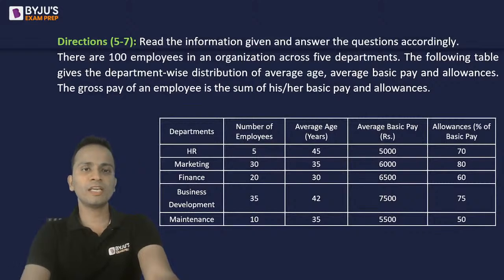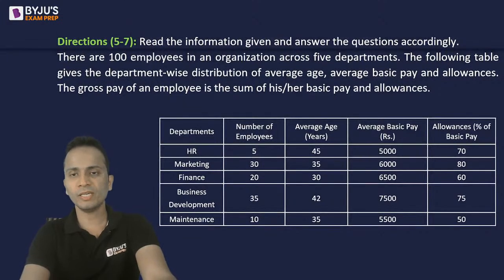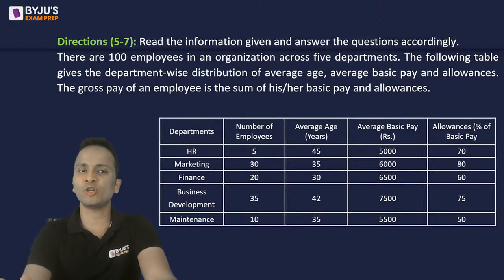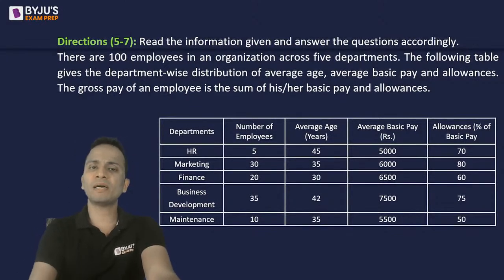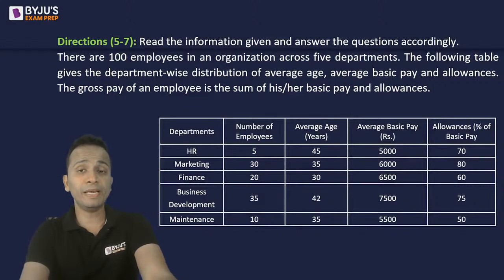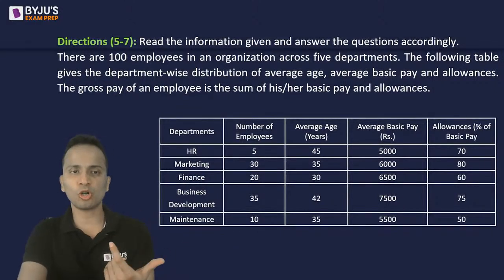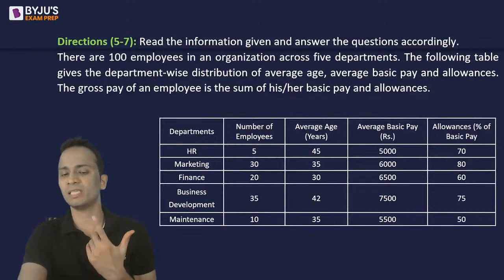Now the following table gives the department-wise distribution of average age. Obviously the number of employees is given here, as you can see. It also gives the department-wise average basic pay, and allowances as a percentage of basic pay. Also, the gross pay of any employee is the sum of his or her basic pay and allowance. So gross pay will be basic pay plus allowance, right?